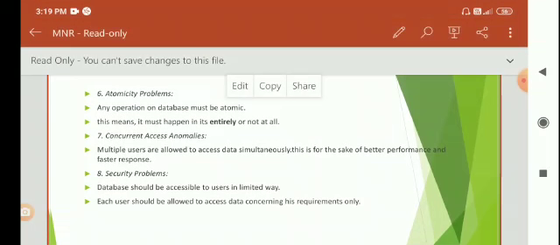Next disadvantage: concurrent access anomalies. Multiple users are allowed to access data simultaneously. This is for the sake of better performance and faster response.